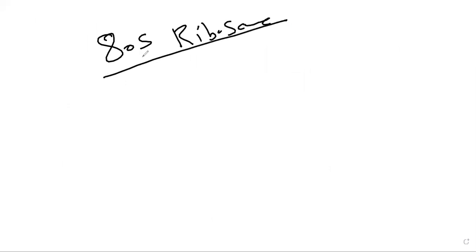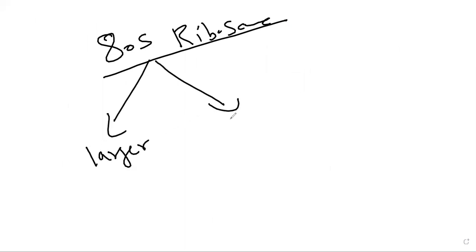After that, in the same way, the 80S ribosome also has two subunits, larger and smaller. The larger subunit is 60S and the smaller subunit is 40S.